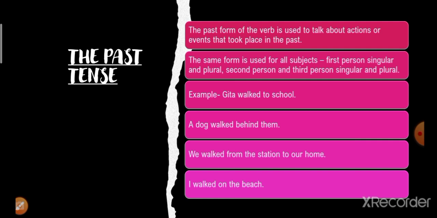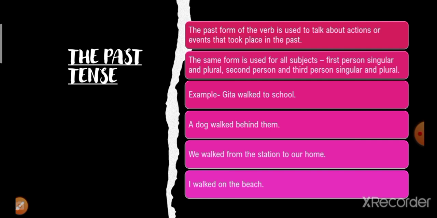Example: Geeta walked to school. We are adding ed to the base form of the verb, that is walk plus ed, and it becomes walked. The next example is: a dog walked behind them. We walked from the station to our home. I walked on the beach. See, here walked, walked, walked in every example.